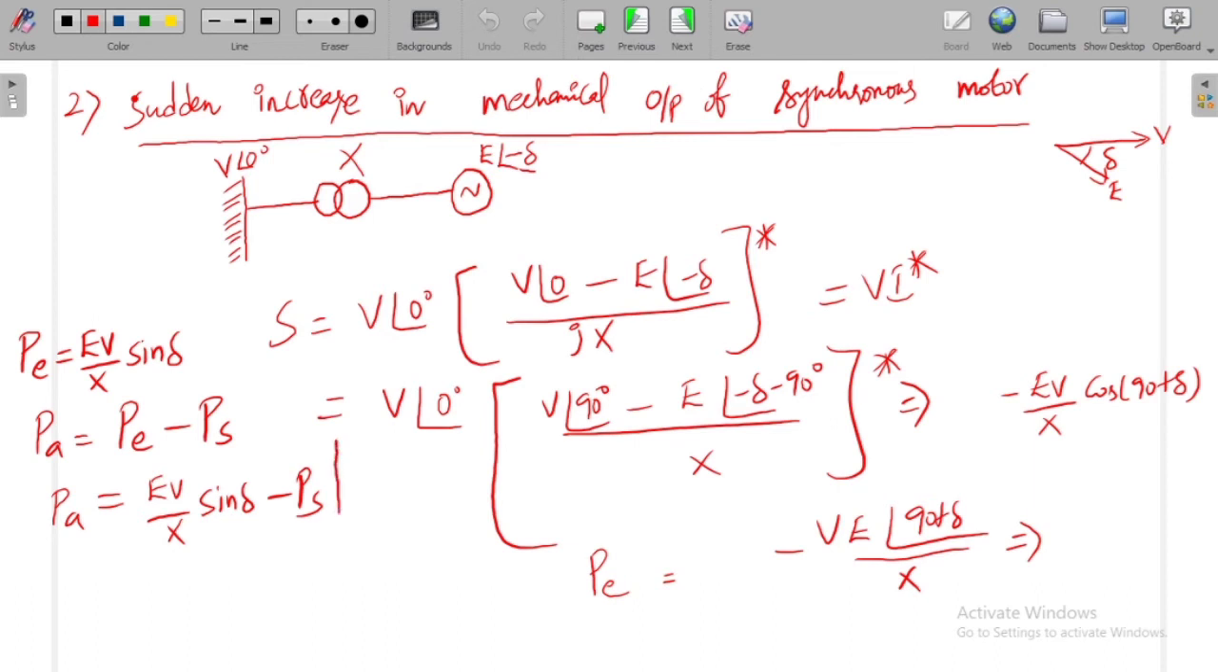Means the shaft power is increasing. The electric power remains the same, but the shaft power is increasing. So initially you will have deceleration, and after deceleration you have acceleration. This is the difference between generator and motor. We need to understand: in the generator we have taken a sudden increase in mechanical input of the synchronous generator. In the motor we have taken a sudden increase in mechanical output of the synchronous motor. In both cases we have considered mechanical disturbances, right?